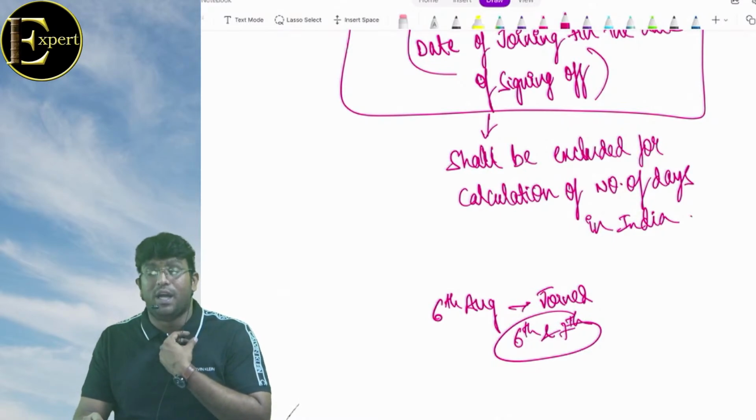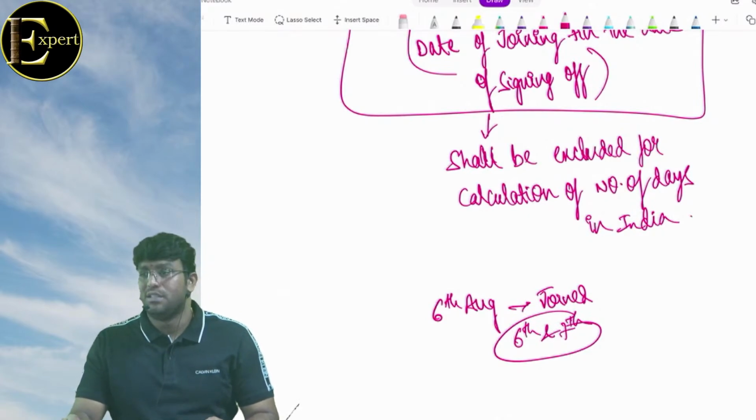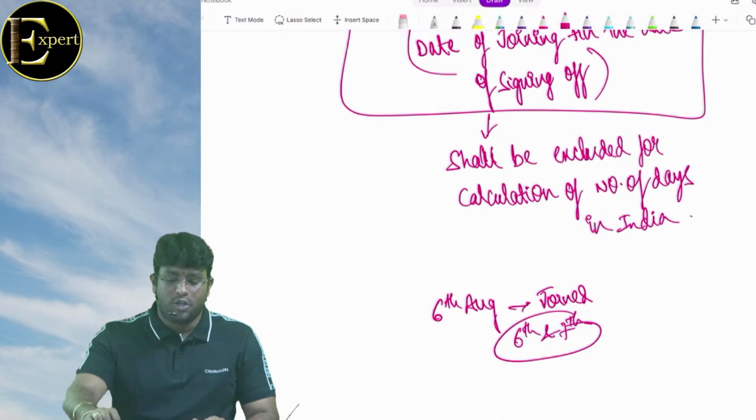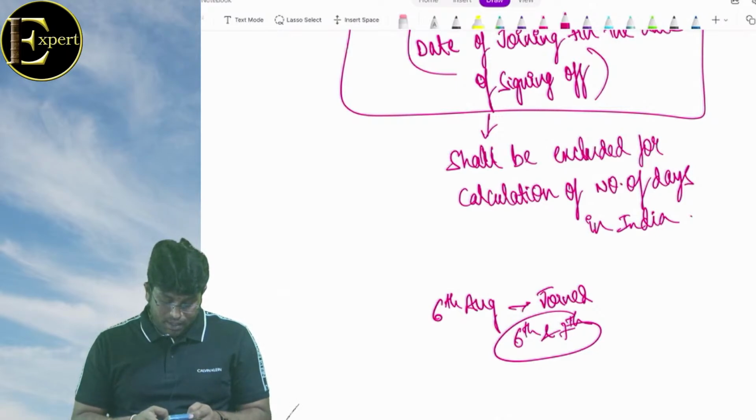Because the law only told that date of joining till the date of signing off shall be excluded for calculating number of days in India. Repeat again, come on. Date of joining till the date of signing off shall be excluded for calculating number of days in India. I hope you are getting clarity, everyone.